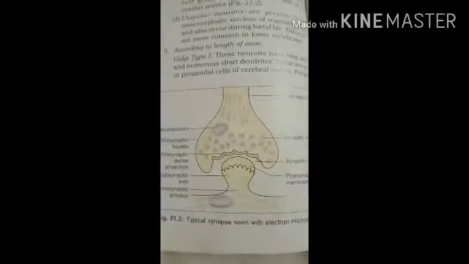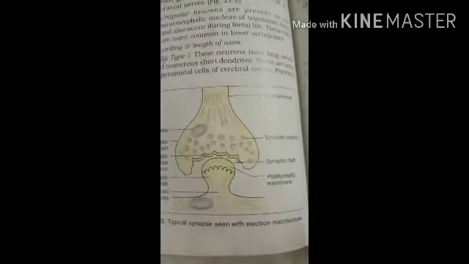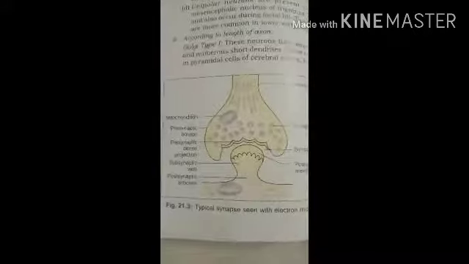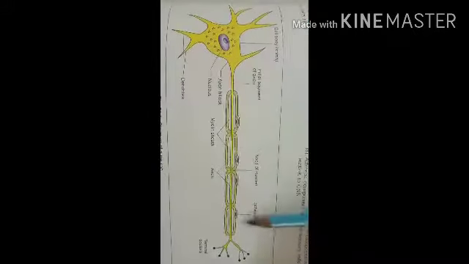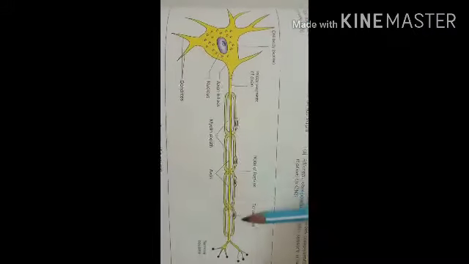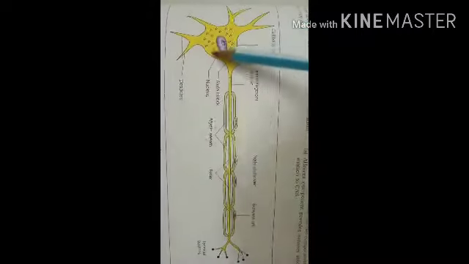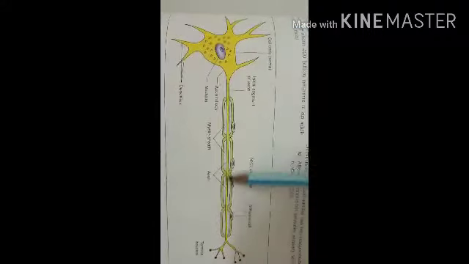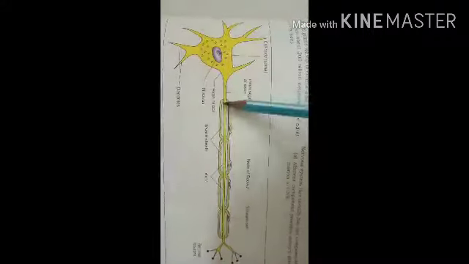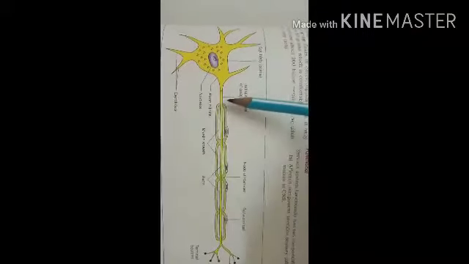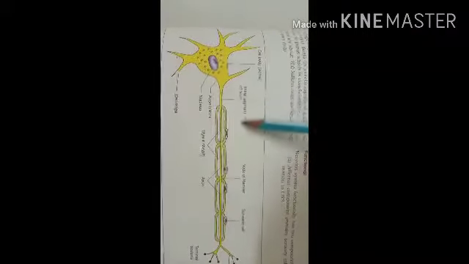Then we have to see the classification of the neuron. Here in this diagram you can see the structure of the neuron. The cell body is central, the dendrites are present, and the cell processes consist of the dendrites and the axon. Most of the axon is surrounded by a sheath called the myelin sheath.